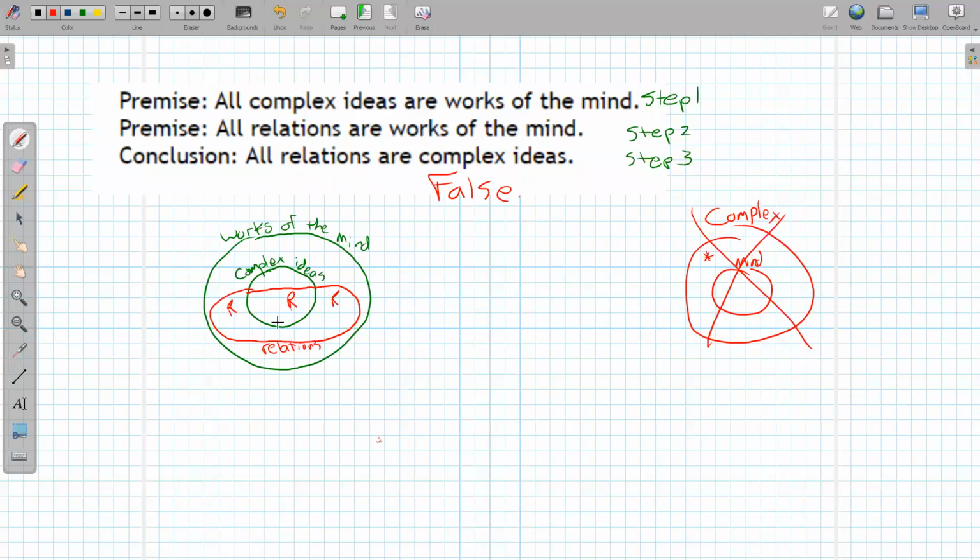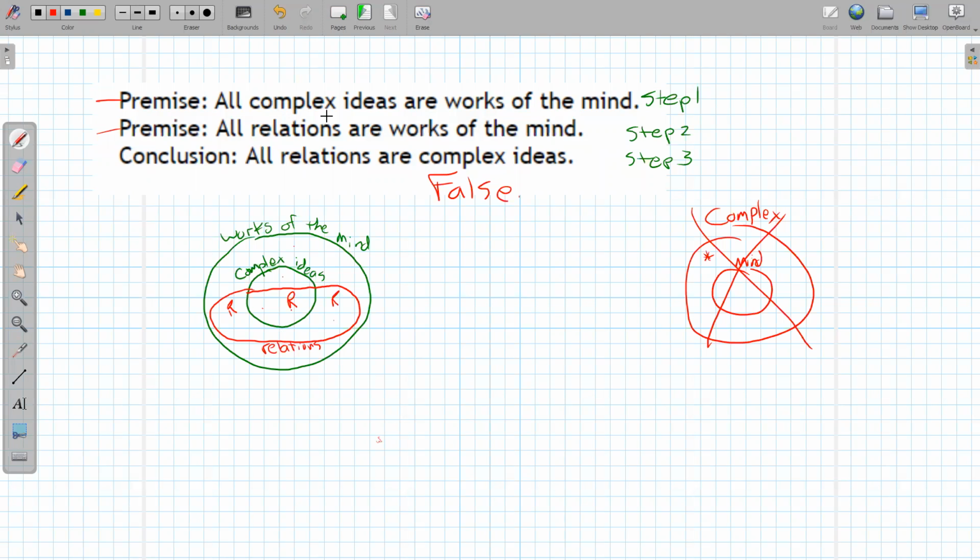These pictures are hard to draw. Sometimes I don't get them right the first time. I've got to think about it and say, okay, could I be here? Could I be there? You have to play around with your picture and think about being in different spots. What I could say is some relations are complex ideas? I don't even think I could go that far, because it's possible there's no intersection between relations and complex ideas. So there's not much I can conclude based on these two premises.